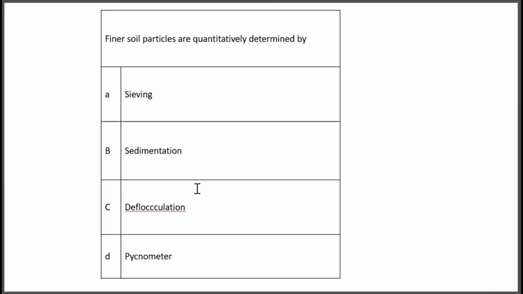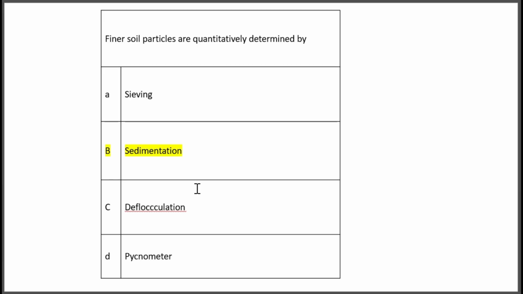Okay. The next question, finer soil particles are quantitatively determined by option A, sieving. Option B, sedimentation. Option C, deflocculation. Option D, pyknometer. So, which is the process for determining the quantity of finer soil particles like clay? So, what is the correct answer?